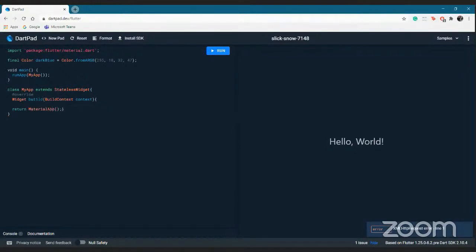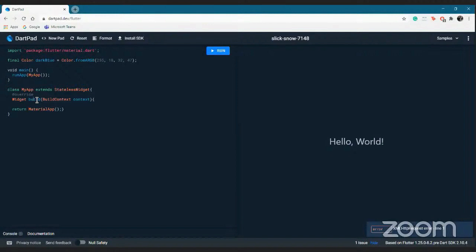Till now there would be a few terms, like what is a material app or what is a context. But yeah, what is a context? Context is basically everything that goes on throughout the app. Context is something that stores your state. Basically that.